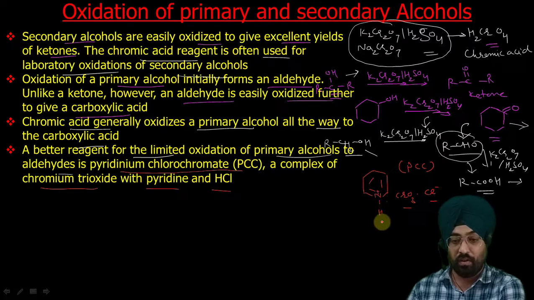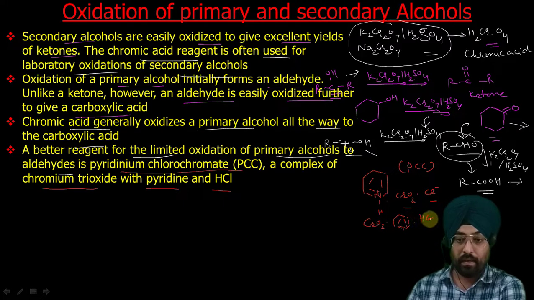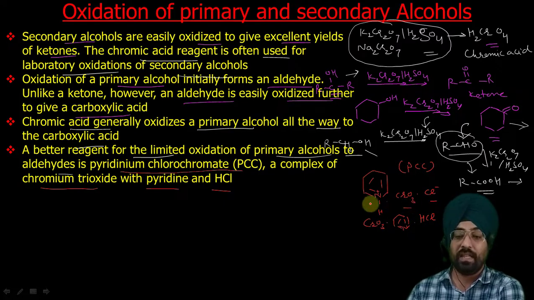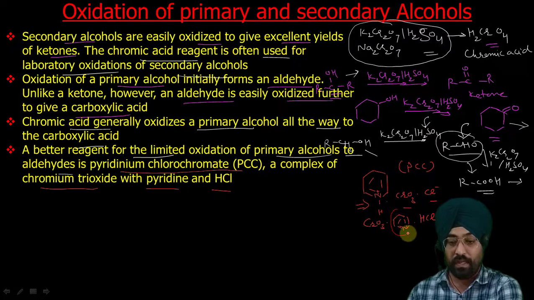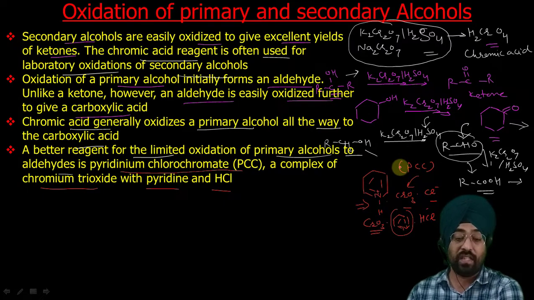We can also write it as CrO3, pyridine, HCl. So this is the reagent PCC, obtained by reacting pyridine with HCl and chromium trioxide. This is your pyridine, this is HCl, this is chromium trioxide. They combine to give the reagent PCC. Now if we do oxidation with this reagent, we will get an aldehyde. We will not get a carboxylic acid, we will get an aldehyde.